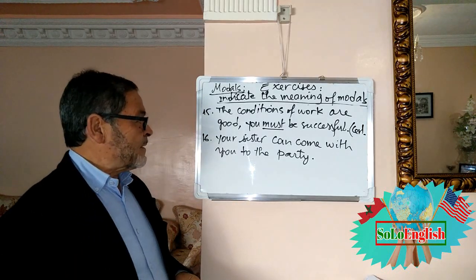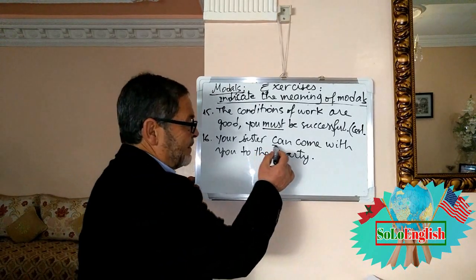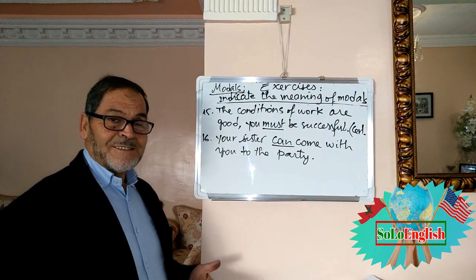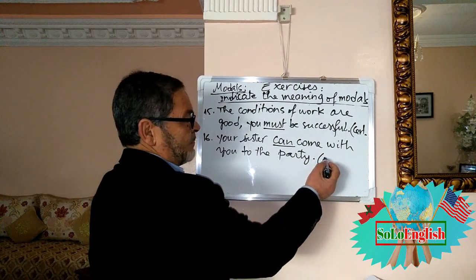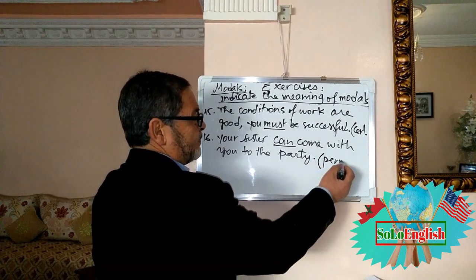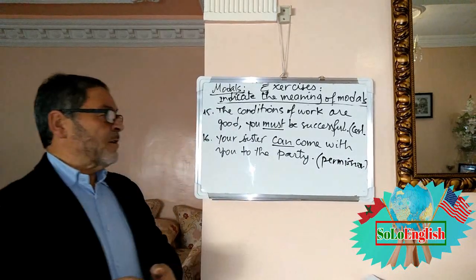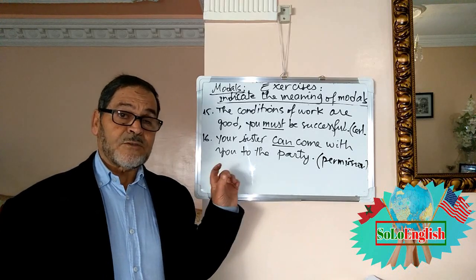16, your sister can come with you to the party. So can, here it means permission. You give permission. This is maybe your friend or your neighbor. This is permission. So here you are. We should go back usually to each meaning.